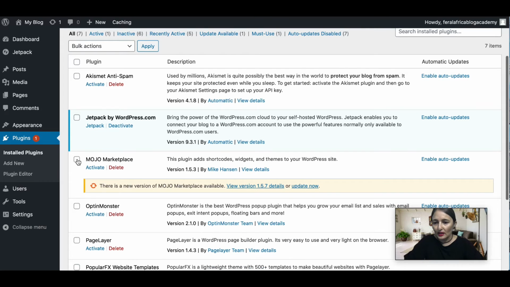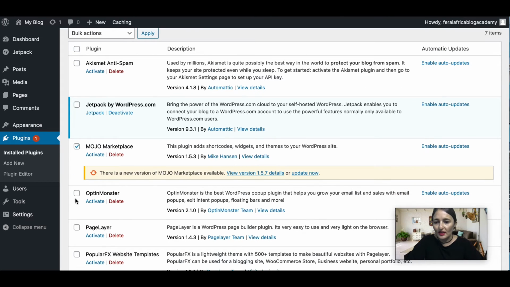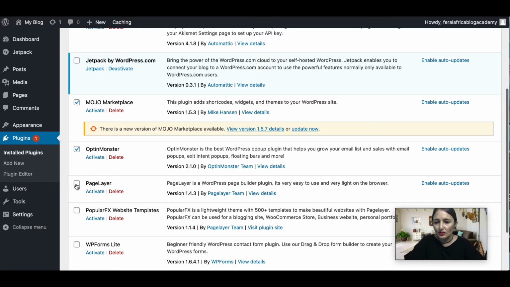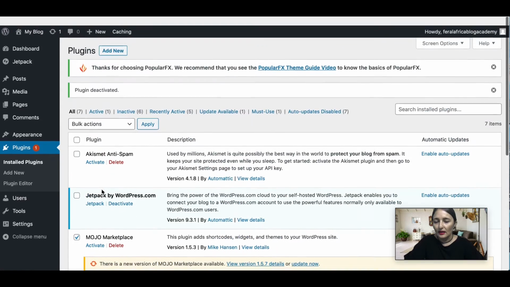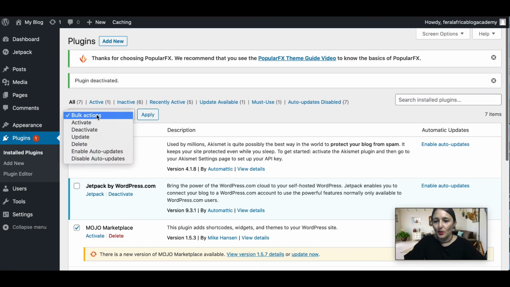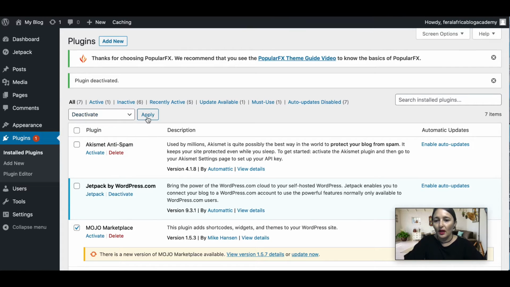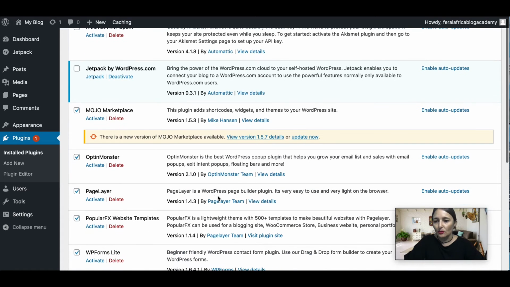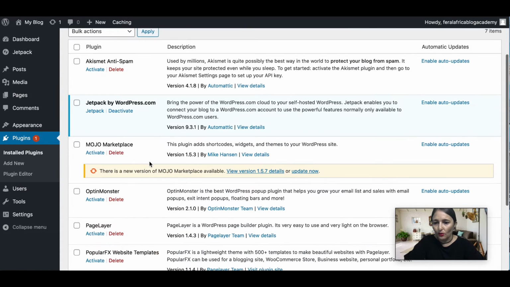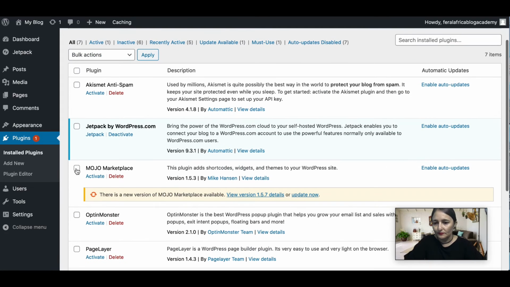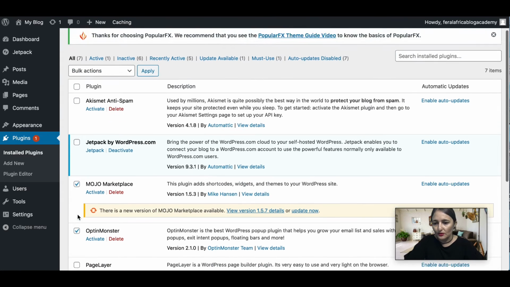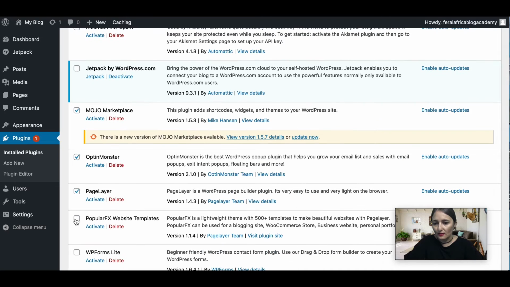So just go and click on all the ones that we've deactivated. We're going to delete them, so just click on them in the little box. And then you're going to go to the top here where it says bulk actions. You're going to click on deactivate and then you're going to apply to all of it. So it'll delete all of the ones that you've... I'm sorry, I was supposed to press delete, not deactivate.